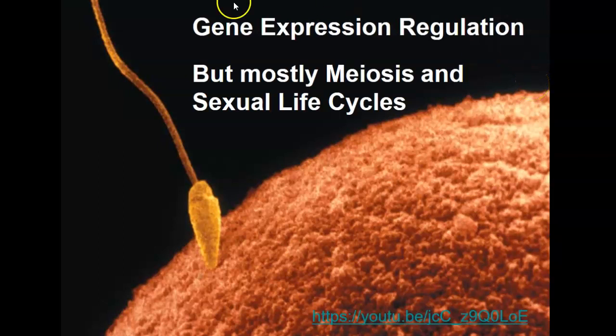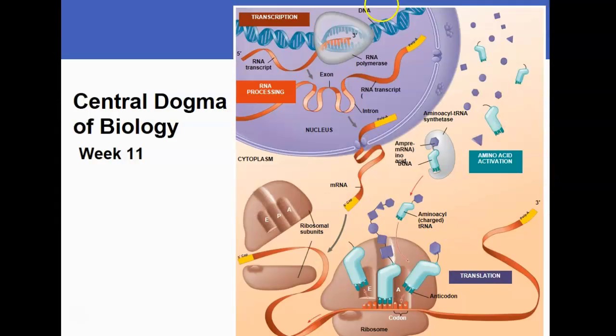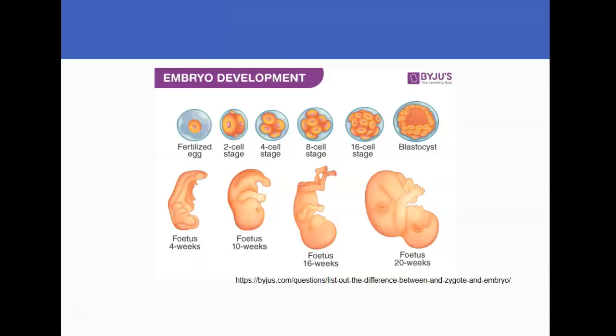Welcome to week 12, where we're going to be talking about gene expression regulation, but mostly meiosis and sexual reproduction. So last week, we covered the central dogma of biology, where we talked about how DNA gets converted into RNA, and then there's some processing with that poly A tail and that cap, and it's that sequence of nucleotides that get read to be made into protein. But what we didn't talk at all about was how it's regulated.